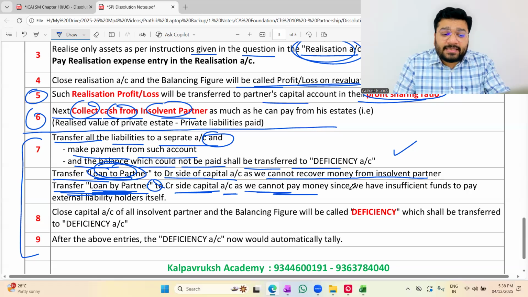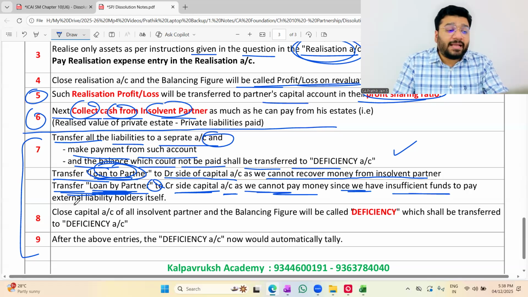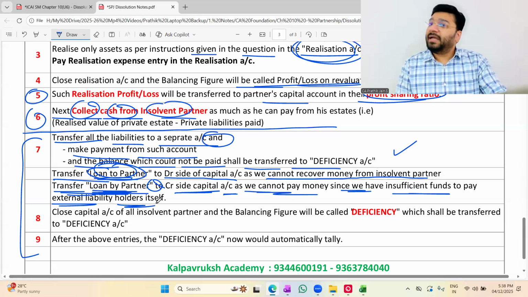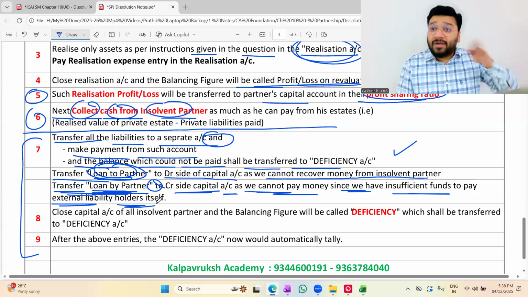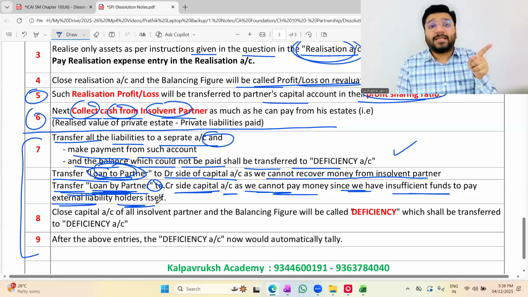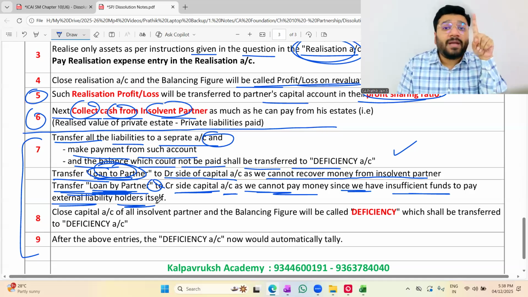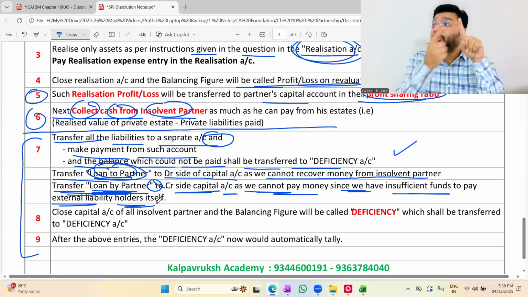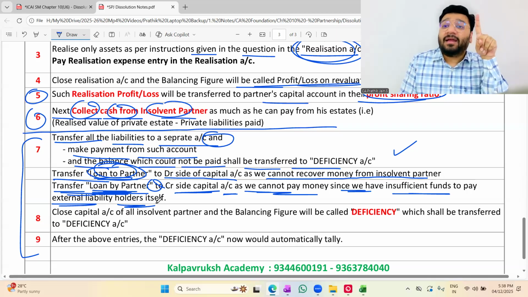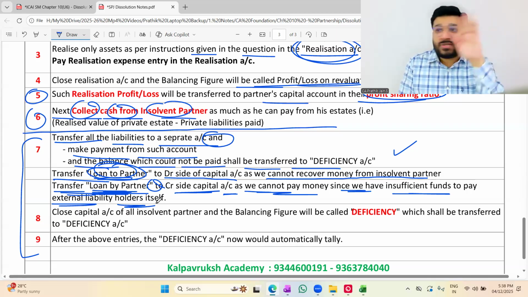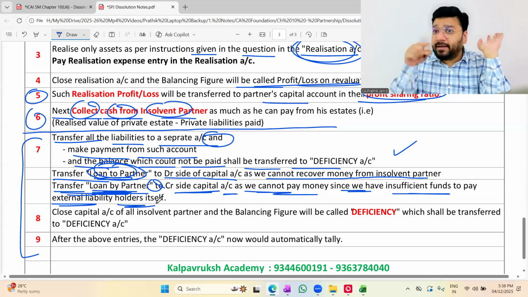We cannot pay the money since we have insufficient funds to pay the external liability holder itself. Correct, no? External liability கொடுக்கறதுக்கு காசு கிடையாது. அவனுக்கு கொடுத்து முடிச்சதுக்கு அப்புறம் தான் இவனுக்கு கொடுக்கணும். As per section 48 subsection B, first payment should be done to whom? External liability holders. To pay them, I don't have sufficient money. Where the hell will I pay the money to this fellow? So I will not pay. Will transfer to capital account and close it.